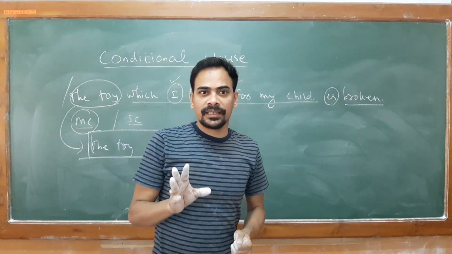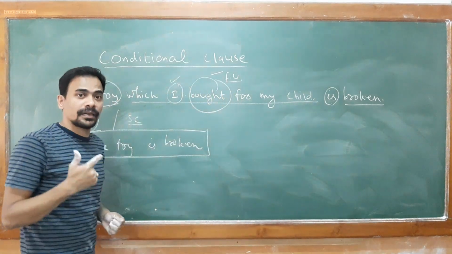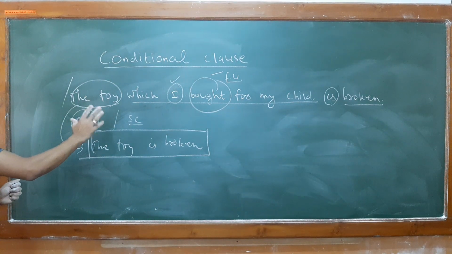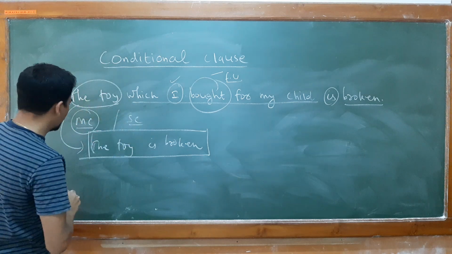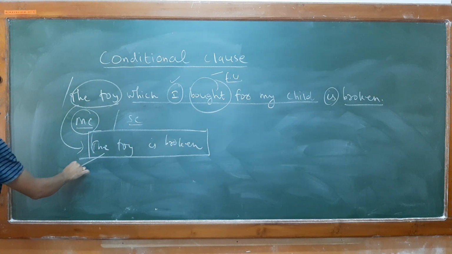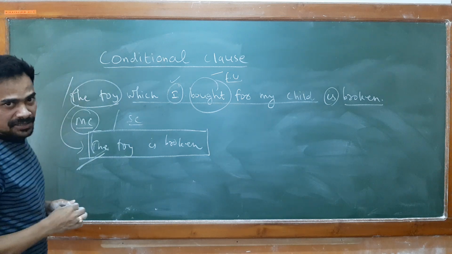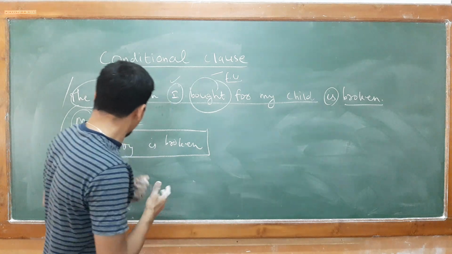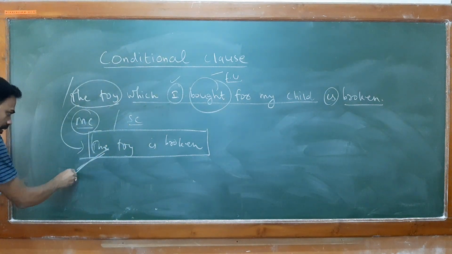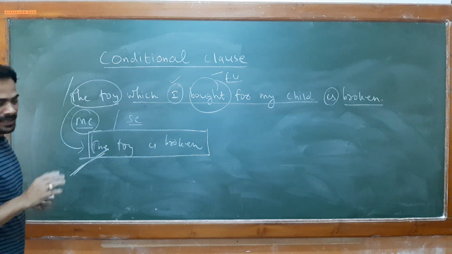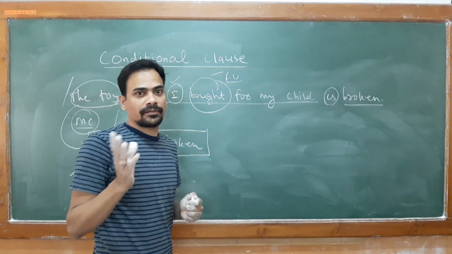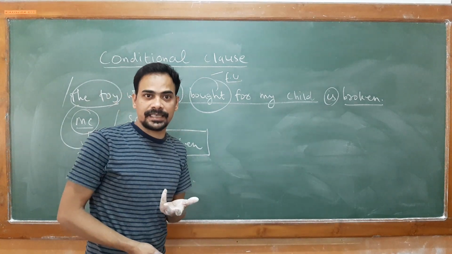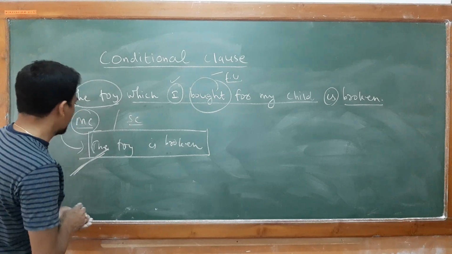So I told you that a clause can give you 100% meaning, and it may not give you also. But in a clause you must identify one subject or pronoun plus one predicate. So any clause which can provide you 100% meaning is known as your principal clause. Is it clear to all of you? So any clause which can provide you 100% meaning, that clause can be known as the principal clause. The rest will become your SC, subordinate or dependent clause.